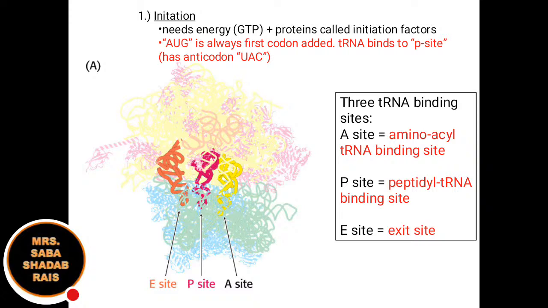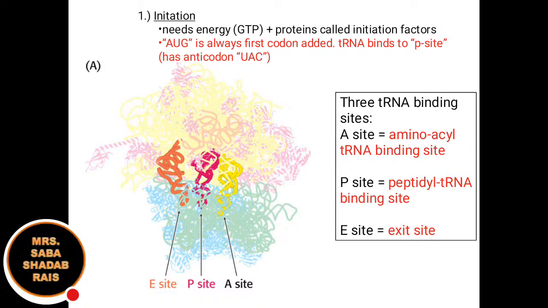Now see, the initiation always starts with AUG. AUG codes for methionine. Okay, so AUG is always the first codon added. The tRNA binds to the P site. Now we have learned the three sites: the P site, the A site, and the E site. The A site is the aminoacyl tRNA binding site. The P site is the peptidyl tRNA binding site. E is the exit site.